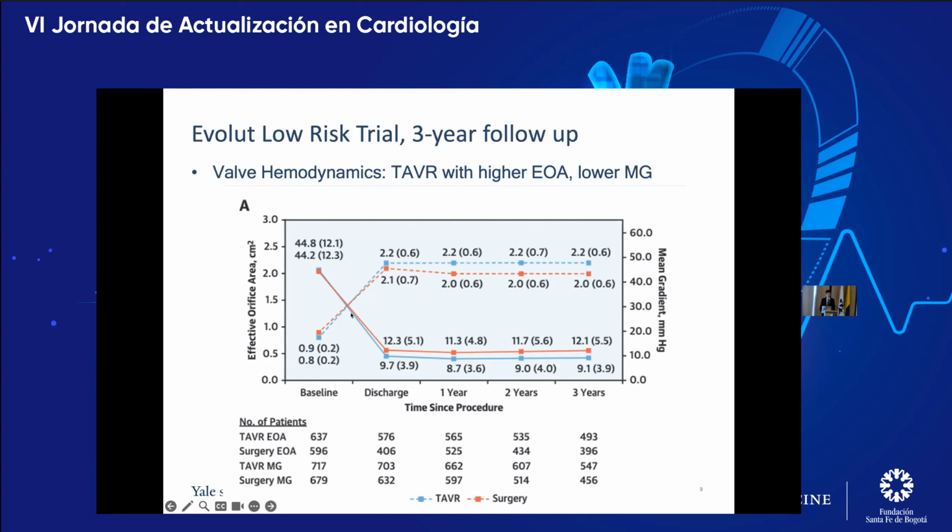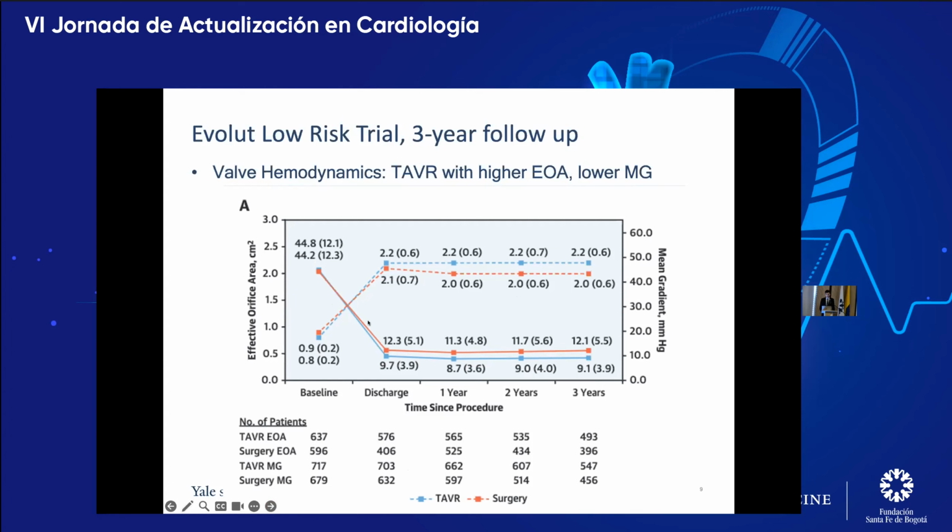So this is the mean gradient, and the y-axis corresponds to those solid lines. So for both the TAVR group, which is in blue, and the surgical group, which is in red, the mean gradients, as you can see, at baseline were in the 40s, and post procedure, they dropped to 12 for surgery and 9.7 for TAVR, and they remained relatively stable throughout the 3-year follow-up.